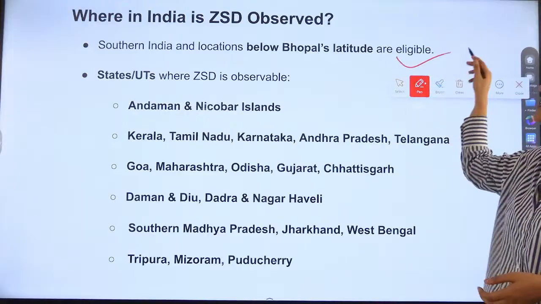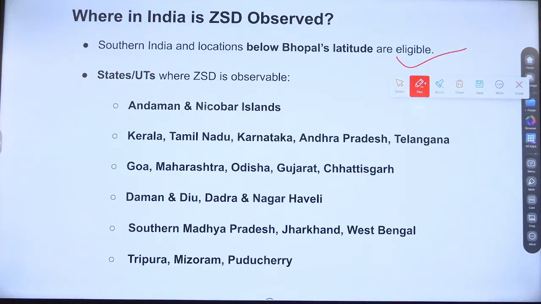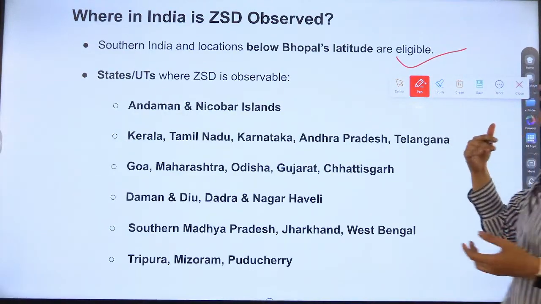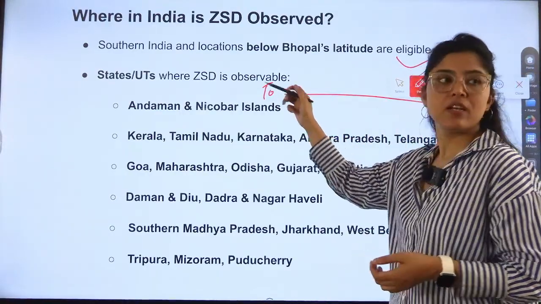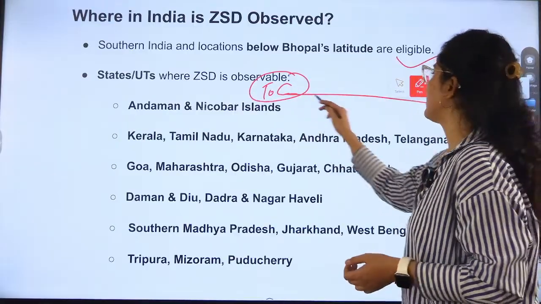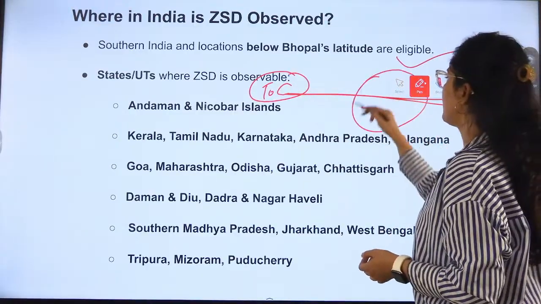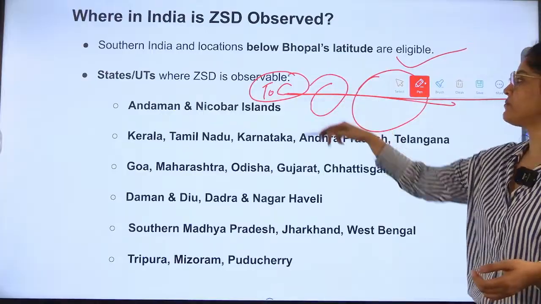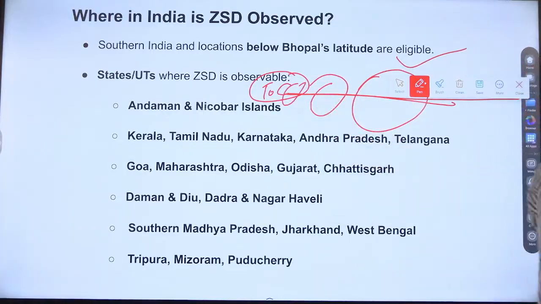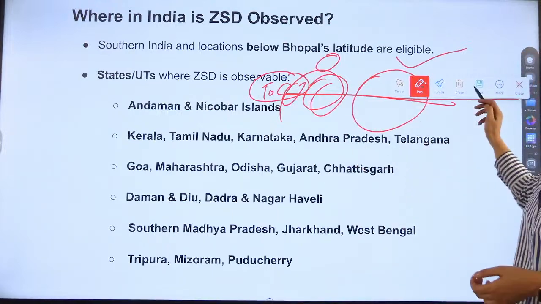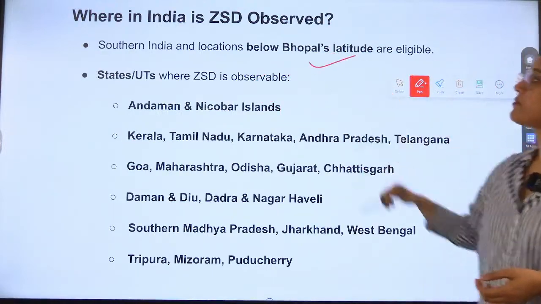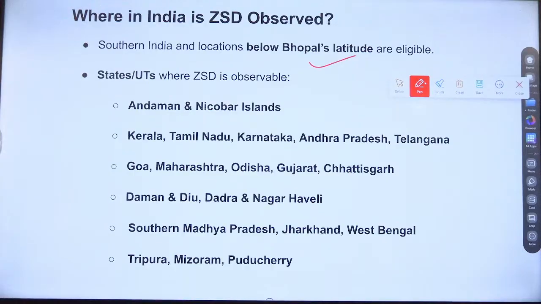Next is where it is observed. In India, southern locations and locations below Bhopal's latitude, because Tropic of Cancer, right? Tropic of Cancer, Bhopal is in Madhya Pradesh, right? Rajasthan, Gujarat. So these are the things. Rajasthan is here, sorry, Gujarat. Okay. So southern Indian locations below Bhopal's latitude are eligible.